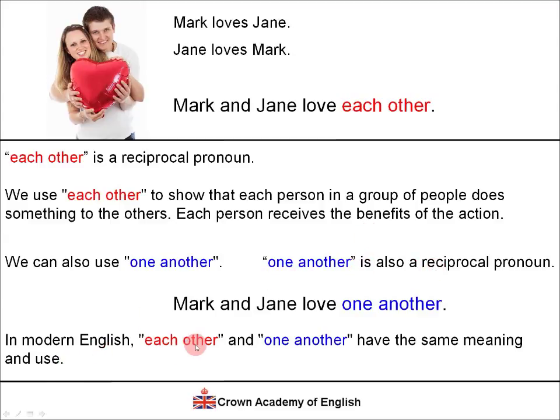Okay, so they are practically the same. So each other, as I say, it's reciprocal. So it means that Mark loves Jane and Jane loves Mark. It's in both directions.